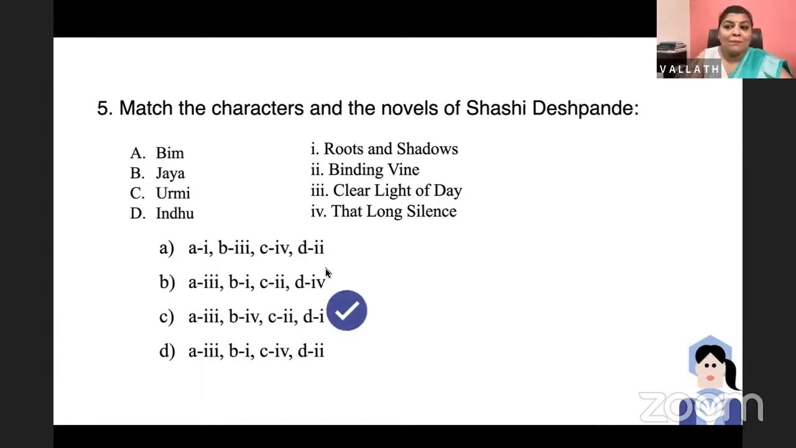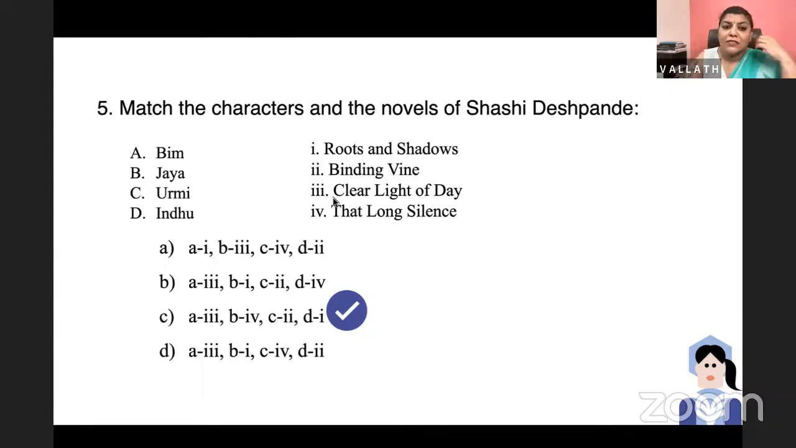So, one by one, don't try to remember all the things together, but two, you remember, one more, you remember, like that, slowly, you can remember. Bimla in Clear Light of Day is the eldest sister of the Das family. There's a lot of backstory about the family, and also a part of the family history went through partition. So partition is important in Clear Light of Day. Jaya is in That Long Silence. She is also suffering from patriarchal oppression. That is what the title denotes.